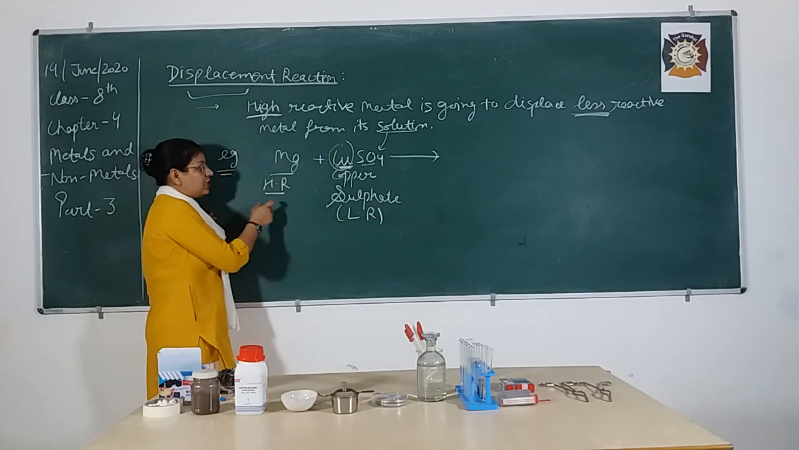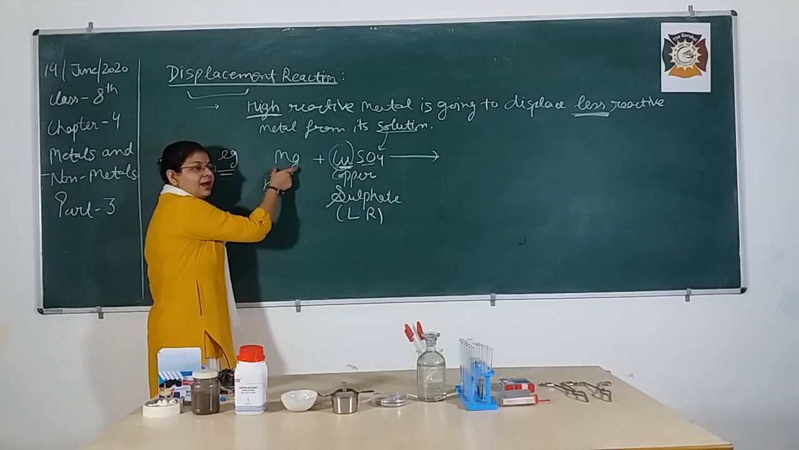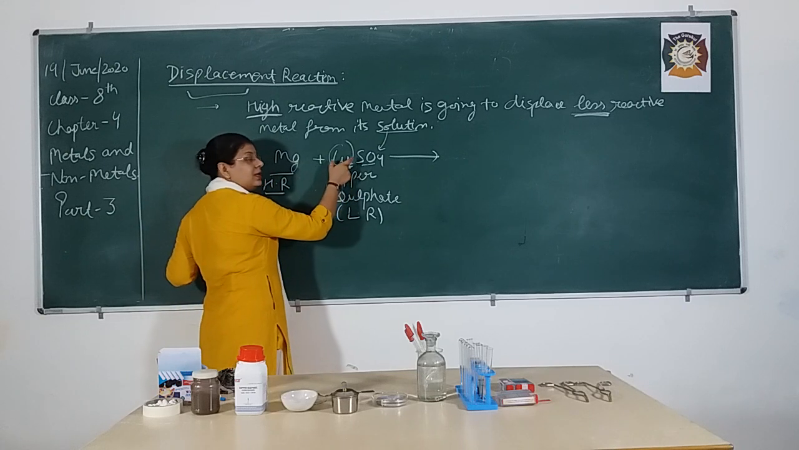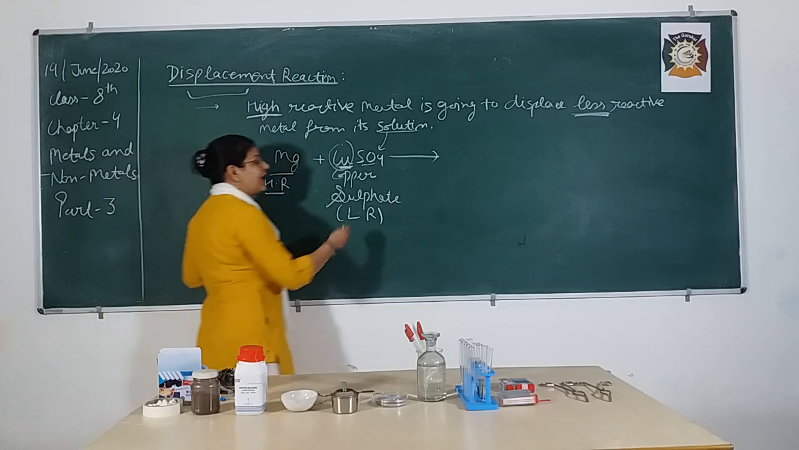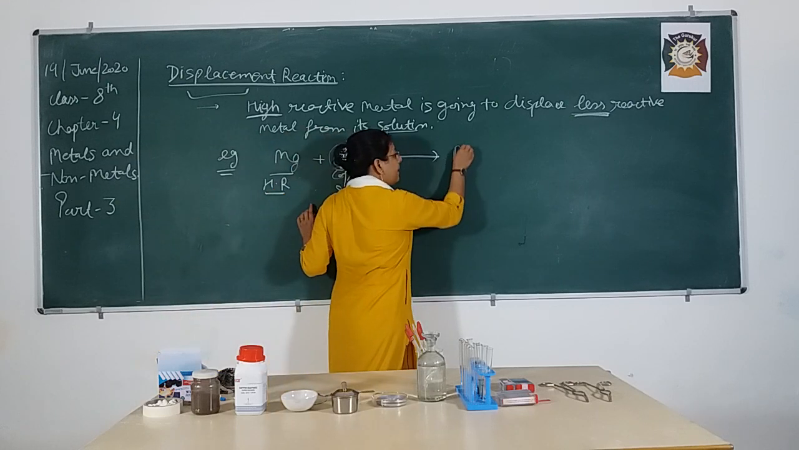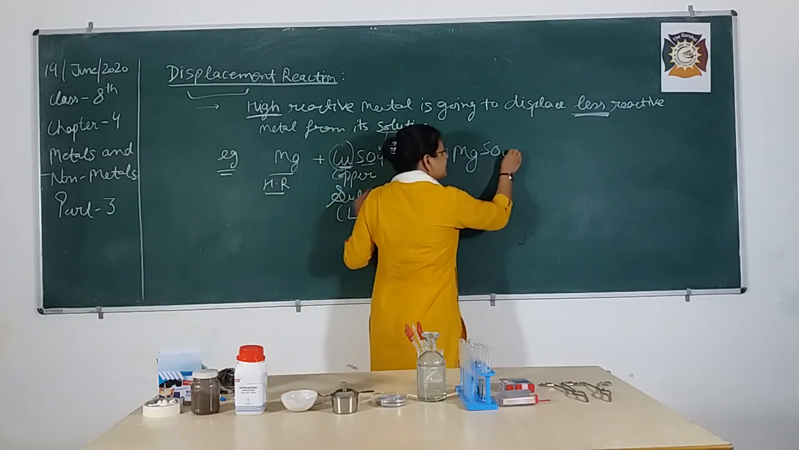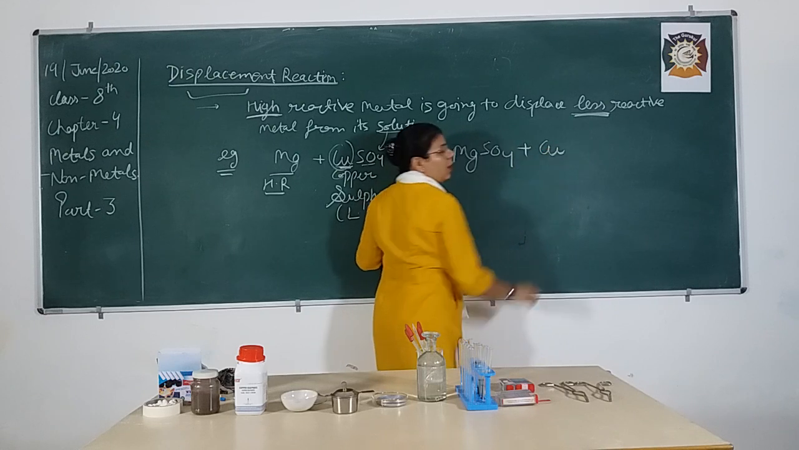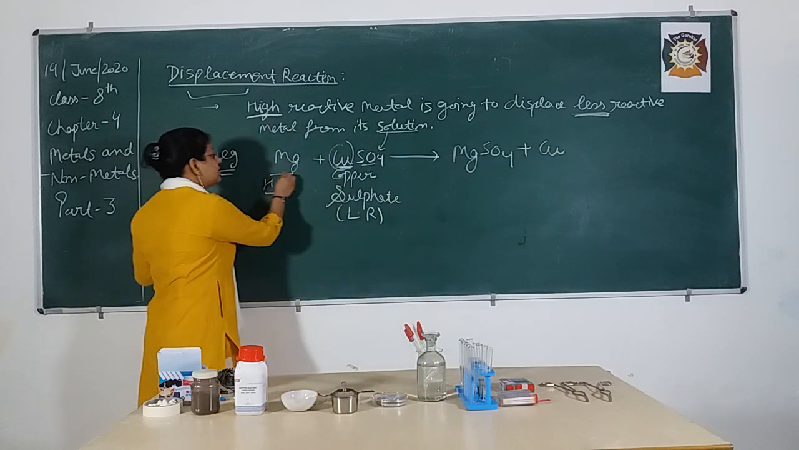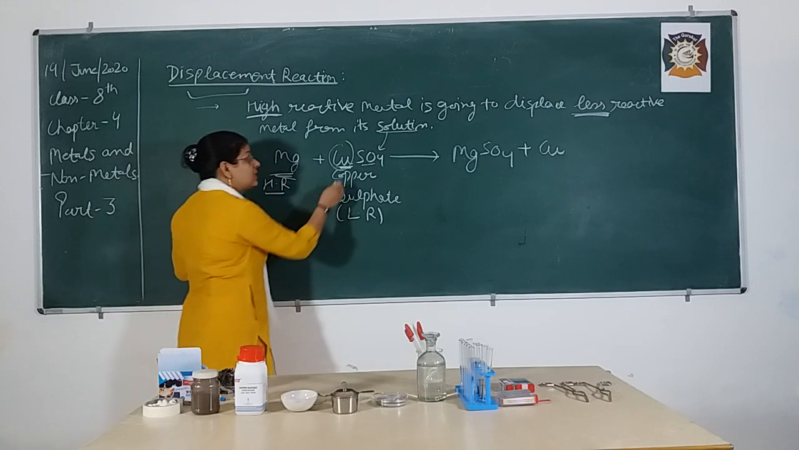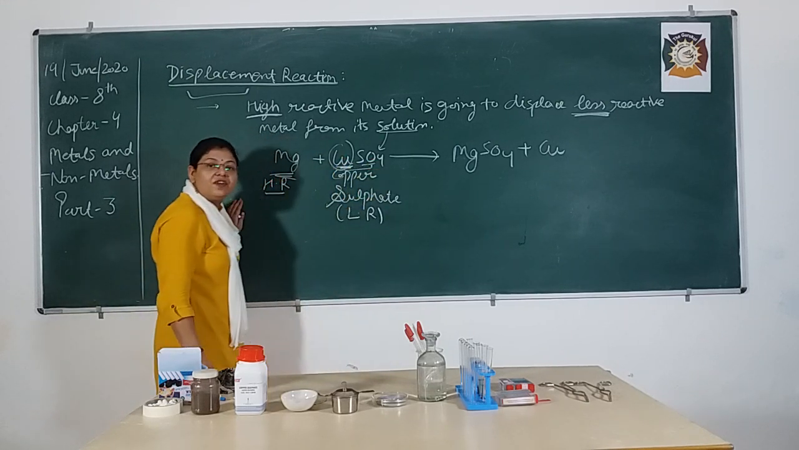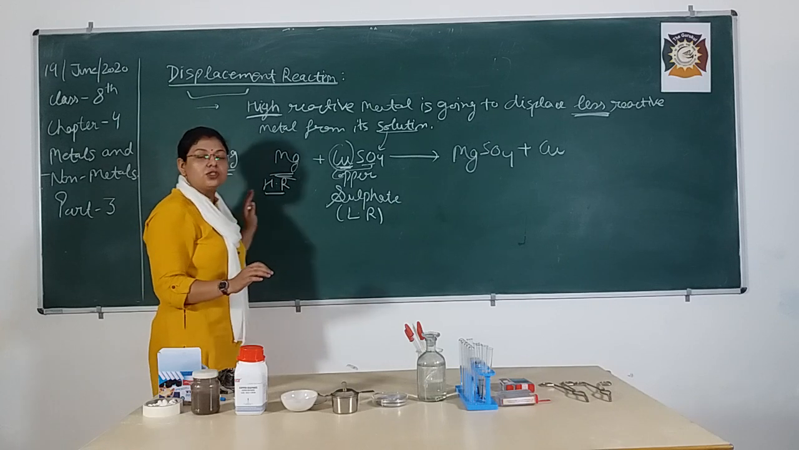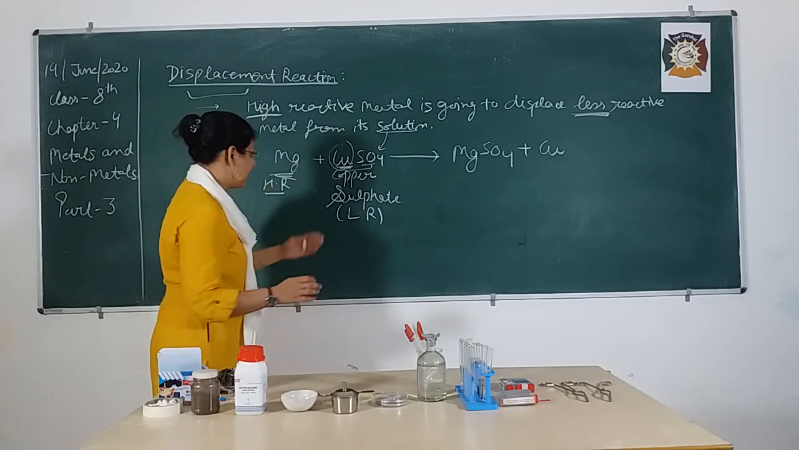So, from the definition you can state that this high reactive metal is going to displace this less reactive metal from its solution. That means now it is going to form magnesium sulfate plus copper. So, here magnesium metal displaces copper from its sulfate solution. Okay. So, this is known as displacement reaction.